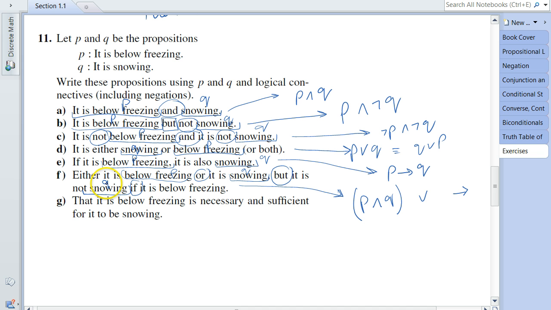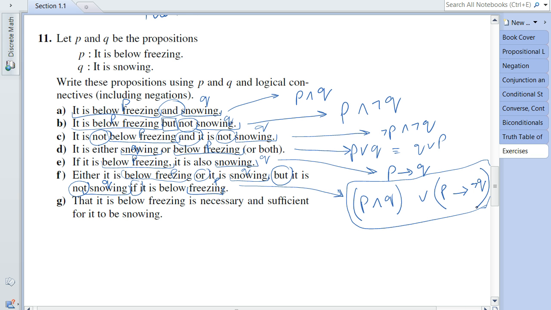So snowing is Q and freezing is P, so I can say this is P implies Q. But wait a minute, I've got the not operator here, so there should be a not sign over here, and this goes in parentheses, and now I know that 11F can be rewritten in mathematical notation using this complex expression.